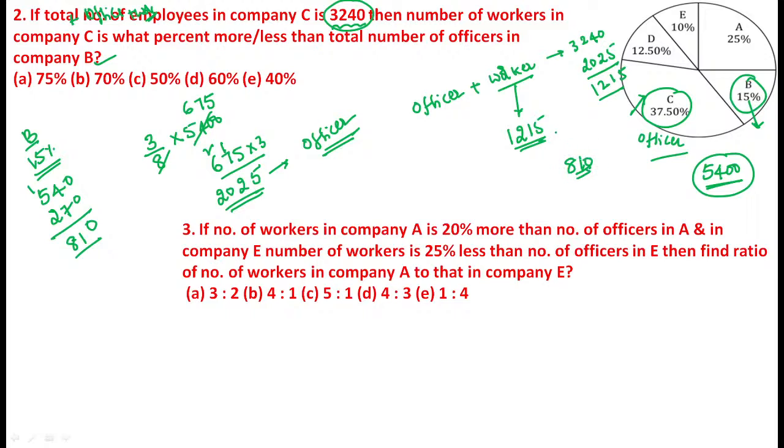So what is the comparison? These values are always more than 810. Just find the difference. Why? Because they compare with more or less. Definitely, company C workers are always more than the officers of B. Just find the difference value: 1215 minus 810 is 405. See, 405 divided by 810 into 100. We find the difference value because the question is related to either more or less. Now see, this is absolutely 2 times, this is absolutely 50 percent. So the answer is 50% more.